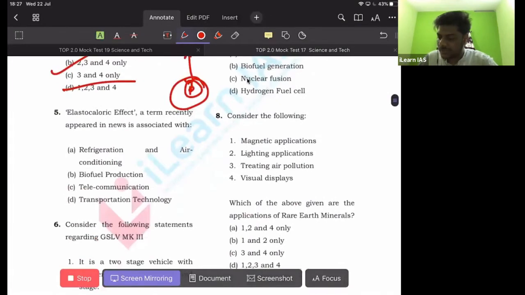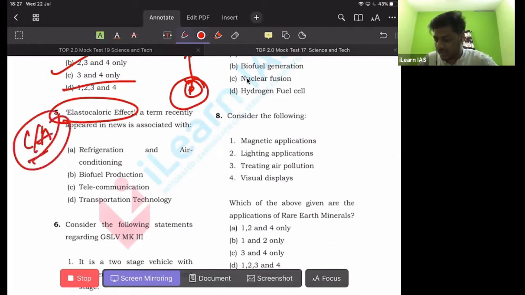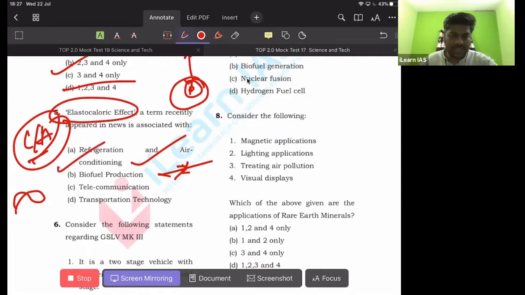Then fifth one, elastocaloric effect, a term recently appeared in news, which is a very important current affair, which is related to refrigeration and air conditioning. When some materials are stretched and then released, they can absorb or release energy. Take the example of a rubber band. When it twists and turns, it will generate some energy, a cooling effect and heating effect. So this is known as elastocaloric effect. So answer is A, refrigeration and air conditioning.